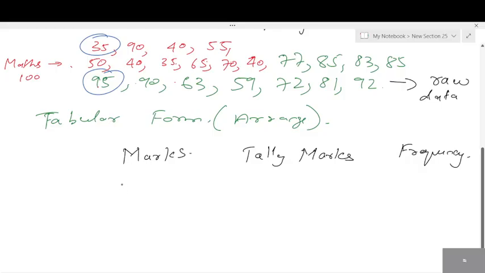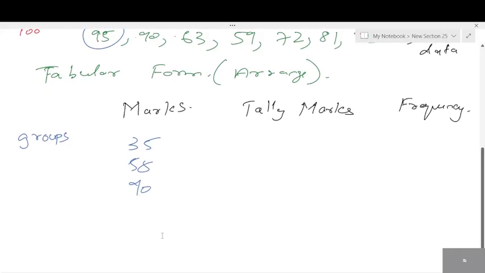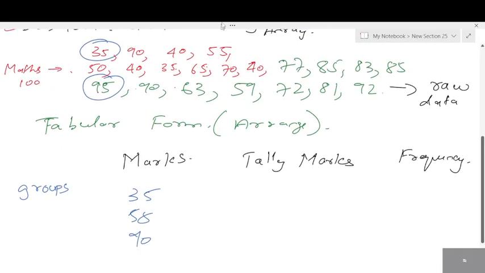So you have to split them into groups. If you just start writing 35 marks, then 55, 90, it will take a lot of space, so it would look clumsy. If you show this to parents, they won't understand it, right? So to summarize this in a clean and neat form, we group them in terms of numbers.